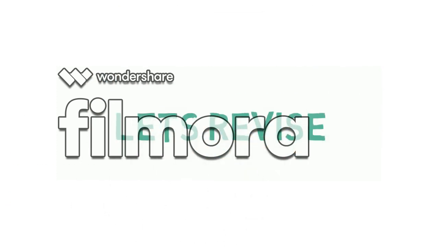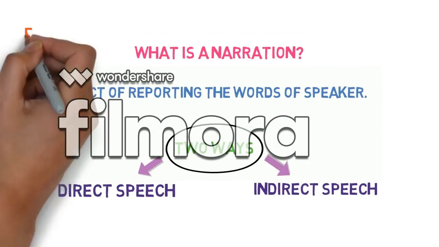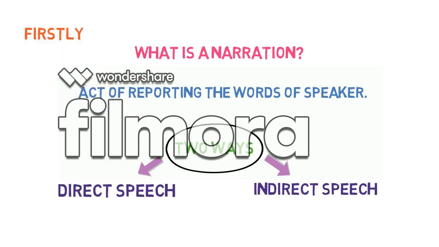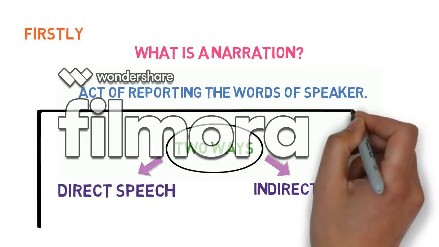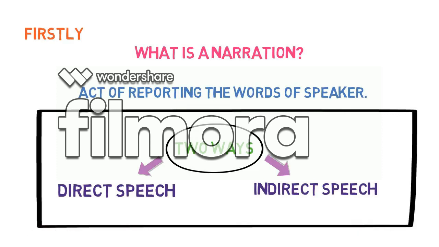Let's quickly revise what we have learned in this video. Firstly, we discussed what exactly a narration is. It is an act of representing the words of the speaker. Then we discussed that there are two ways of achieving it. First is direct speech and second is indirect speech.